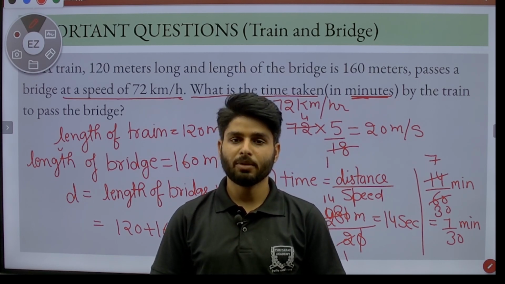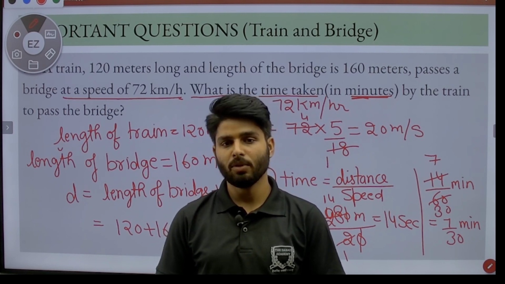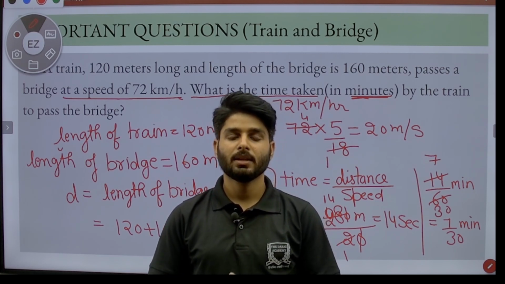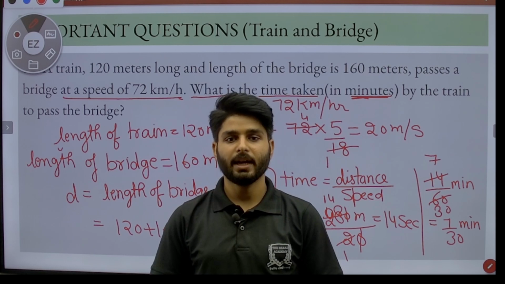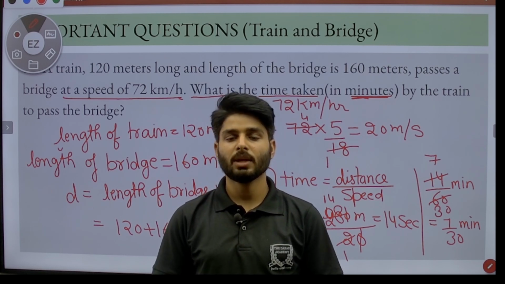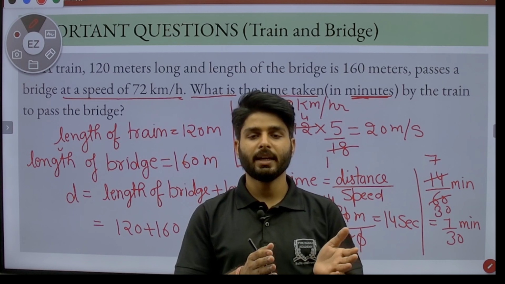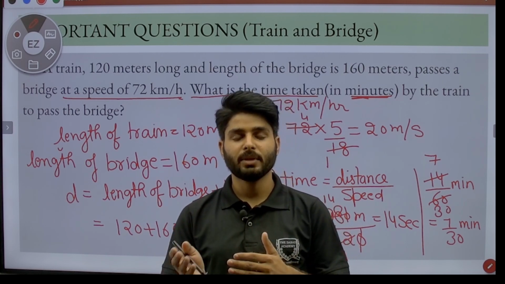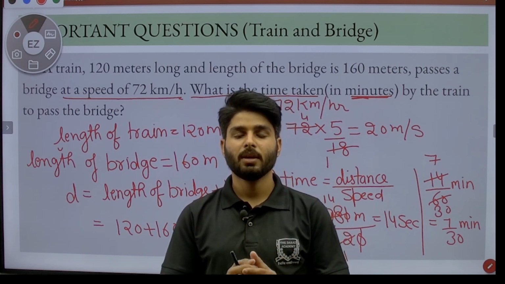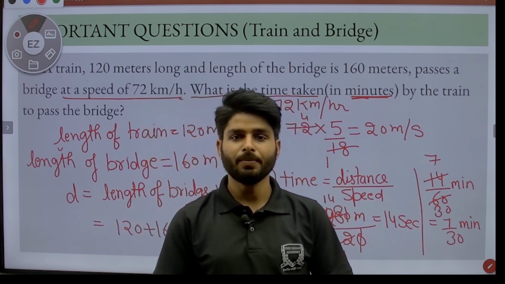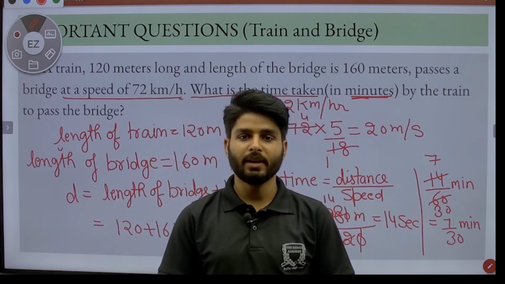In both types of question, when a train crosses a pole, at that time the distance traveled by the train is the length of the train itself, and whenever a train crosses a platform, the sum of the length of the train and the length of the platform is equal to the distance traveled by the train.